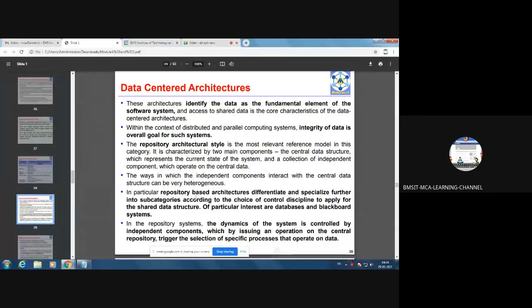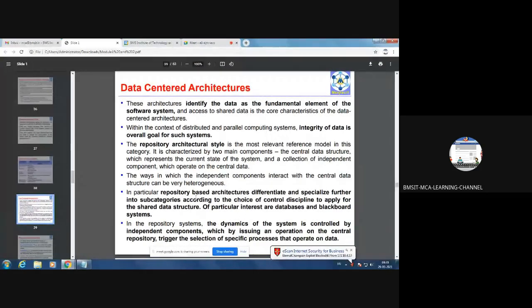These architectures identify the data as the fundamental element of the software system, and access to shared data is the core characteristic of the data-centered architectures. So here you need to remember one thing, that is shared data. How to provide access to the shared data so that all the software components will share the same address space.